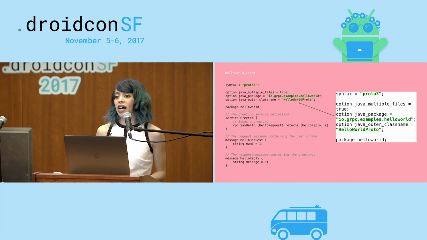So the next one, Java package, this will let us say what the package name of the generated code we want to be. And the last one, this is really more relevant if you're not creating multiple files, but this will define the outer class name for your files. And then lastly, we have the Protobuf package, which we're calling Hello World. This will stop us from having collisions if we decide to add other protofiles in other packages.